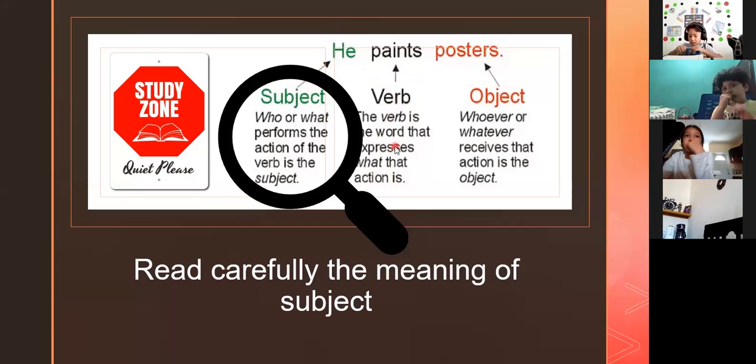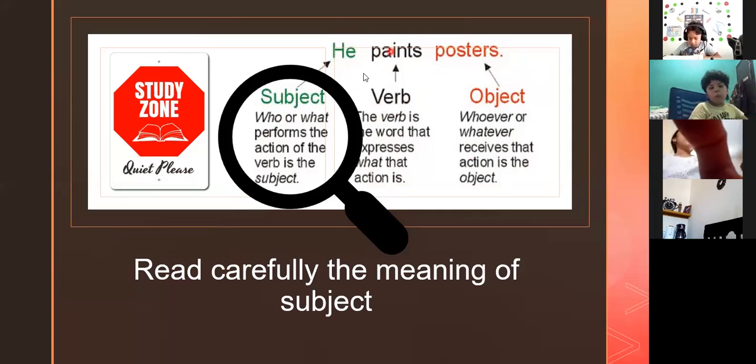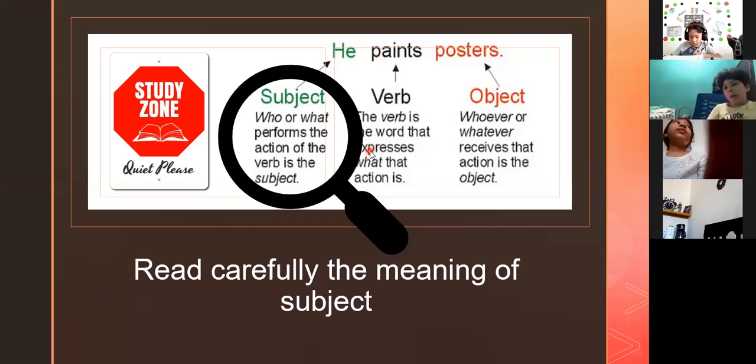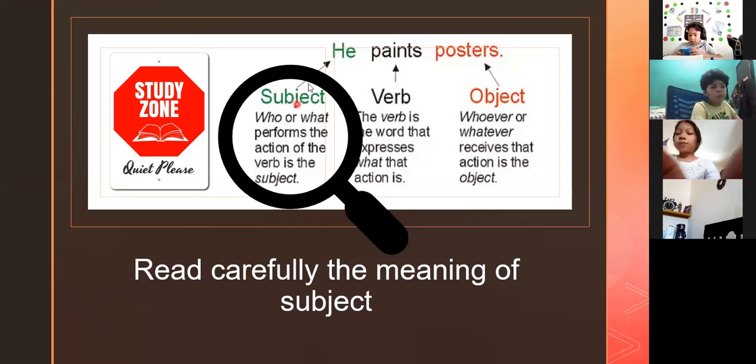It expresses the action, what it's doing. And posters is the object, whoever or whatever receives the action. But don't worry. What we're going to emphasize is the subject and the verb. Subject, remember, is the person that performs the action of paints. He paints, she paints, I paint, they paint. That is the subject. And the subject pronoun, in this case, is he.